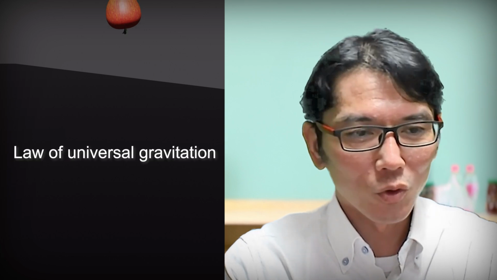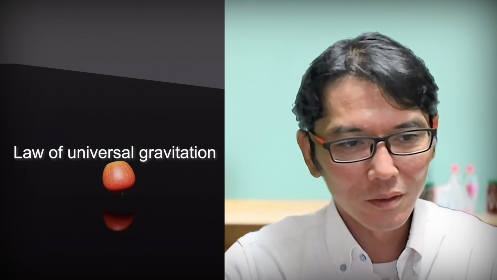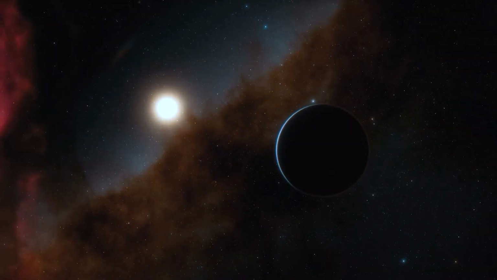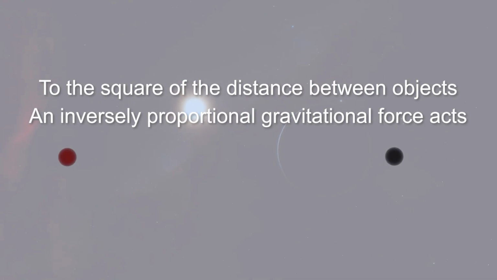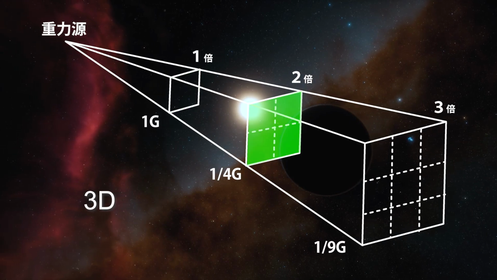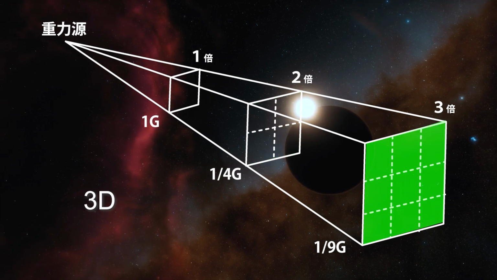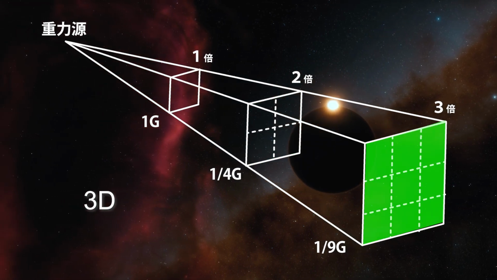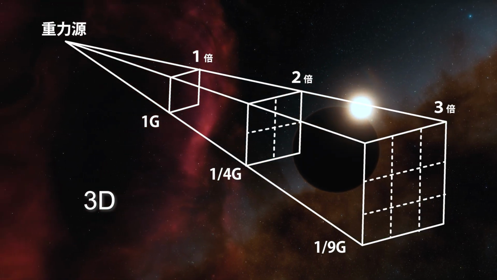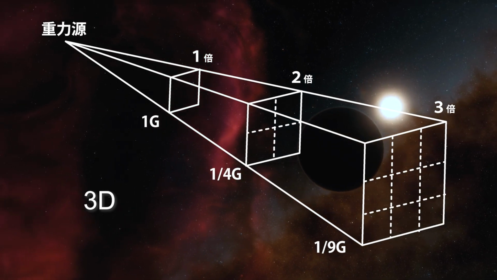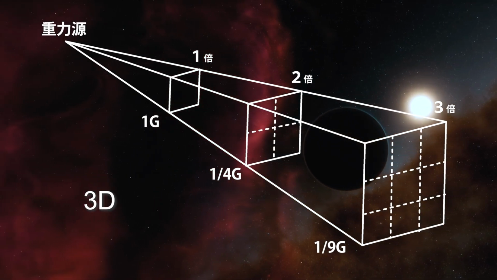It is Newton's law of universal gravitation. The force between 2 masses is proportional to their masses and inversely proportional to the square of their separation. If the distance doubles, gravity becomes 1/4. If the distance triples, gravity becomes 1/9. This inverse square law also holds for light, that is, electromagnetic waves.